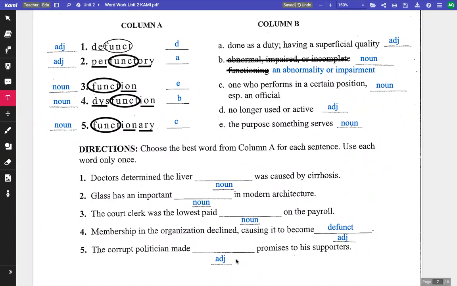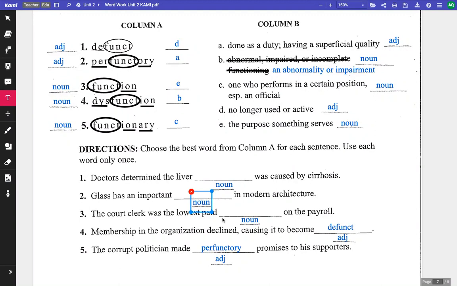And finally, the corrupt politician made blank promises to his supporters. What type of promises did he make? Perfunctory. So he probably didn't mean to keep those promises. He just felt like he had to make a promise. Another example of how this word might be used is sometimes when you are made to apologize to someone and you just say sorry and you don't really mean it, you could call that a perfunctory apology, an apology that you're giving just because you kind of have to. It's done as a duty.